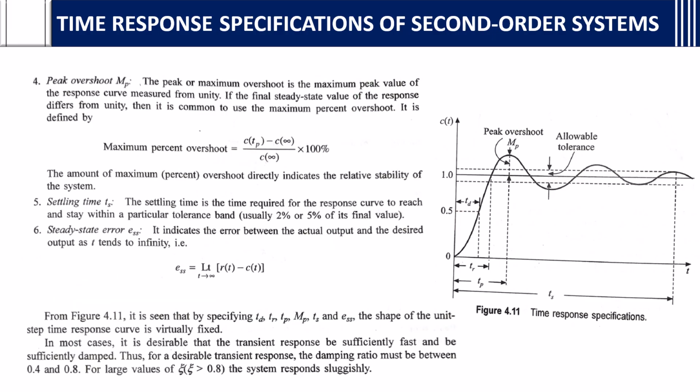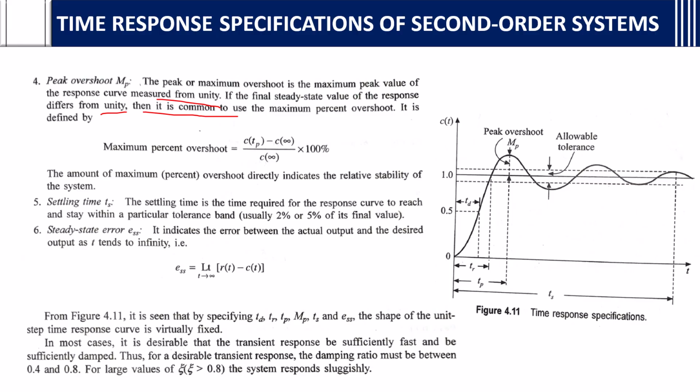Next, we have peak overshoot, MP. The peak or maximum overshoot is the maximum peak value of the response curve measured from unity. If the final steady state value of the response differs from unity, then it is common to use the maximum percent overshoot.